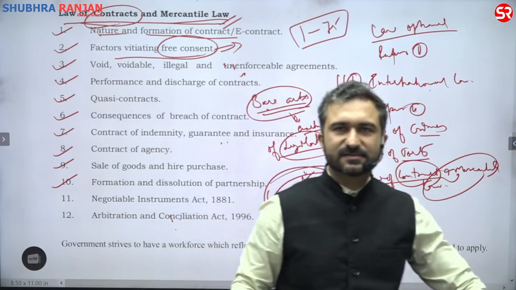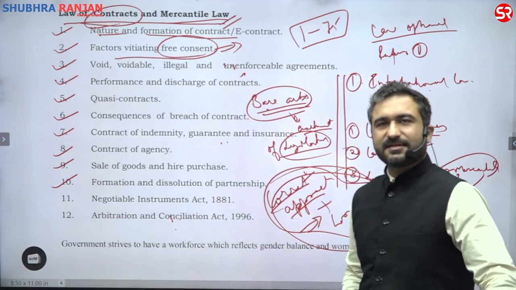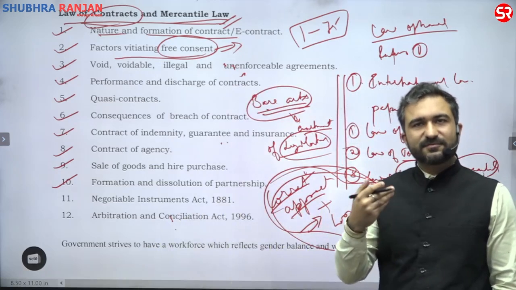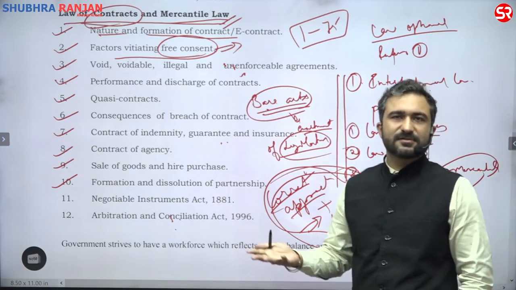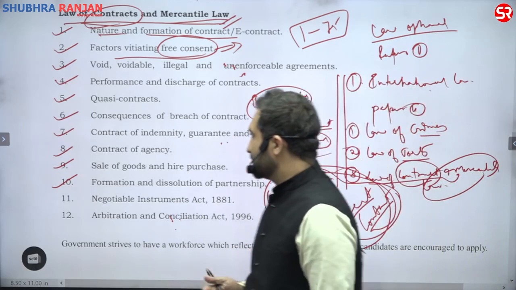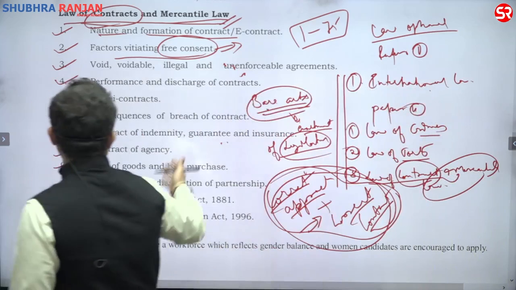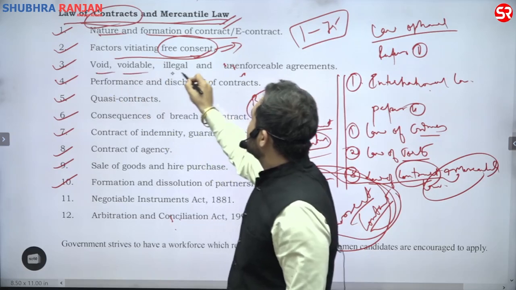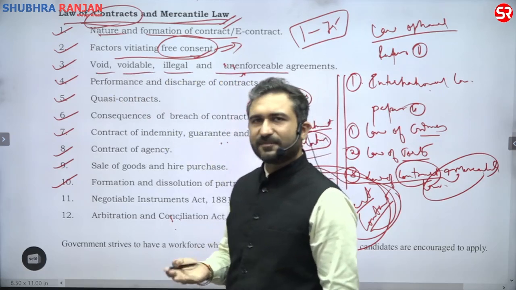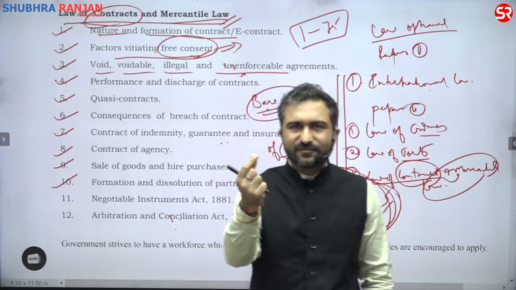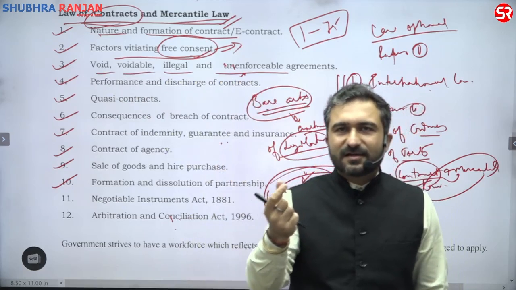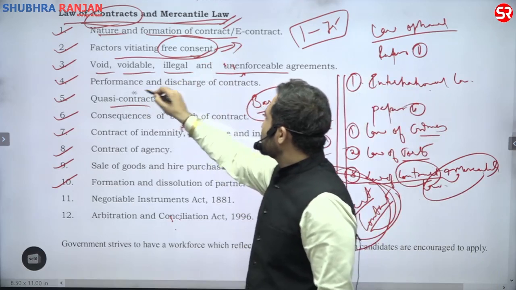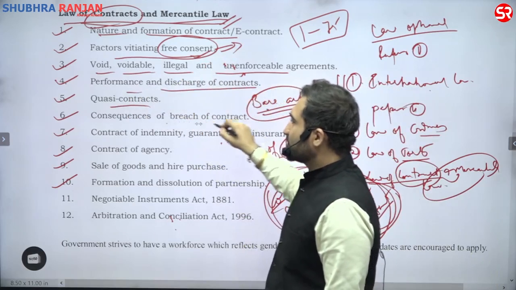You understand this? Content we will create in the classroom, approach we will learn in the classroom. As simple as that. And what we are reading, nothing. Factors vitiating free consent, voidability, illegality, and unenforceable agreement. These are small aspects of contract. Small aspects. Quasi contract. What are quasi contracts? Performance and discharge of contract. Consequences of breach of contract.